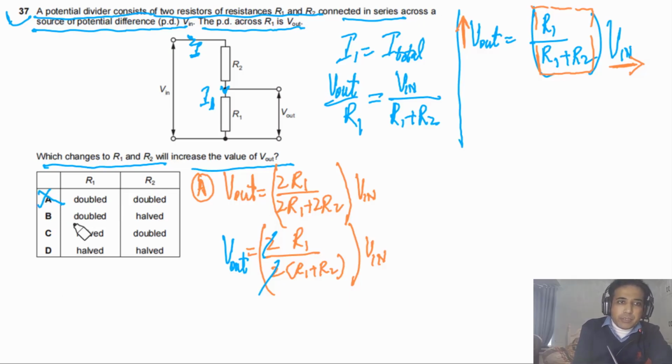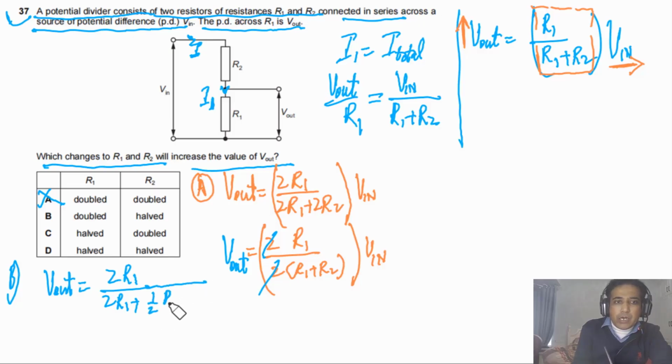Now if you look at option B, the second one, we can write down B here. V out will be equal to 2 times R1 divided by 2 times R1 plus, R2 is half, so this is 1 by 2 R2. And here we have V in. Now the numerator increases 2 times, but the denominator is not increasing by 2.